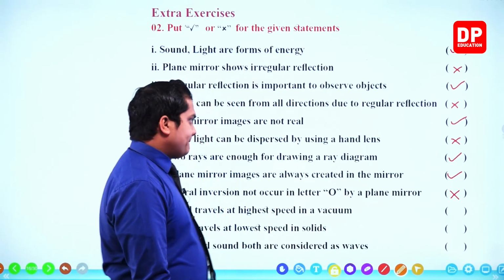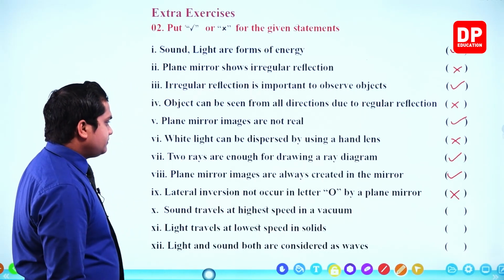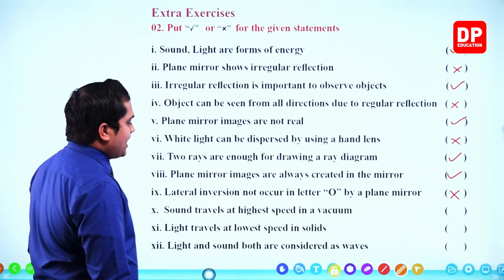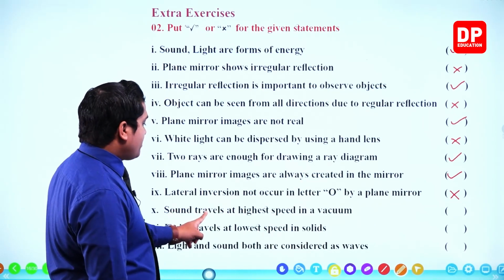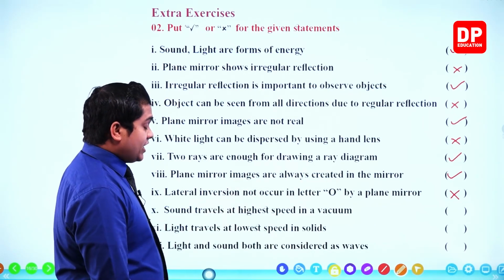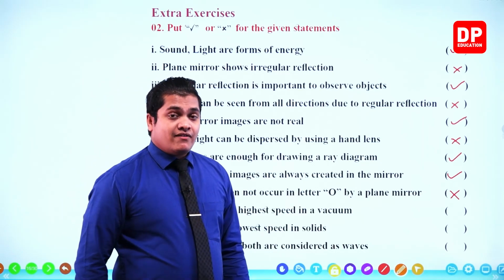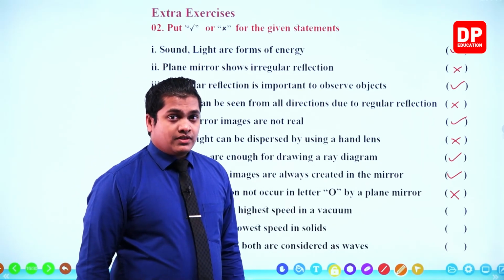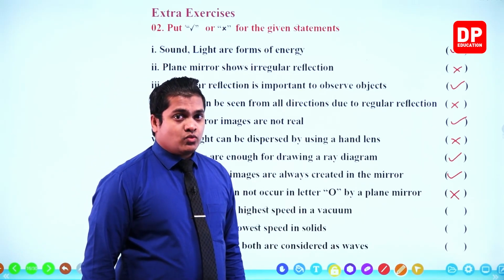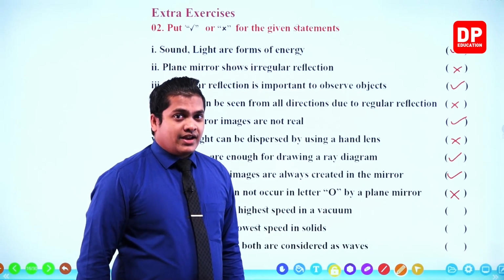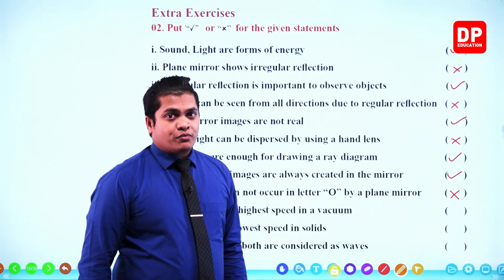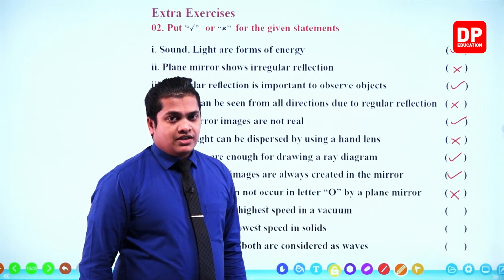Okay. Next one. Sound travels at highest speed in a vacuum. Light travels at the highest speed in a vacuum, 3 × 10^8 m/s. However, I told you that in order to propagate sound, there should be a medium.